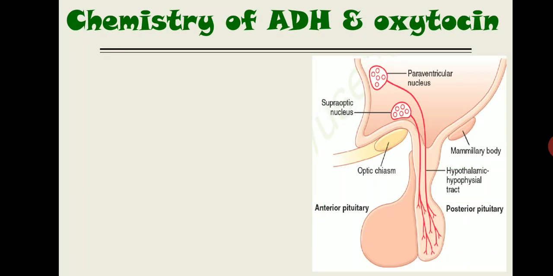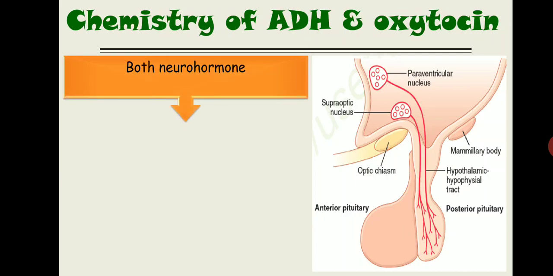Now the chemistry of ADH and oxytocin. Both these hormones are secreted by neurons present in the hypothalamus, so both are neurohormones, and they are polypeptide hormones, so they have an amino acid sequence. Both hormones have the same number of amino acids, which is 9.